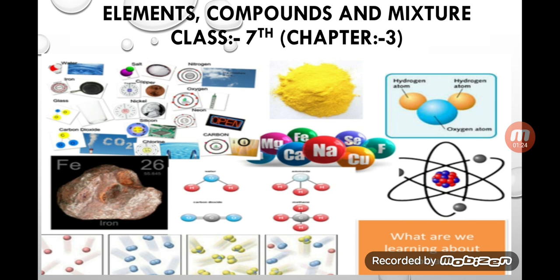You know, one element is made up of 6.022 × 10^23 atoms. That much atoms combine to form one element. Suppose we are talking about hydrogen.